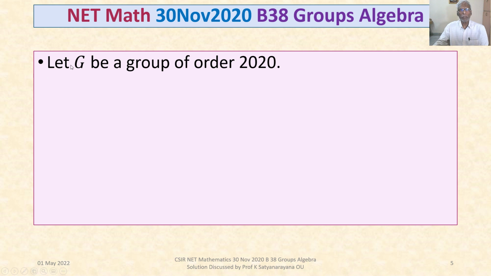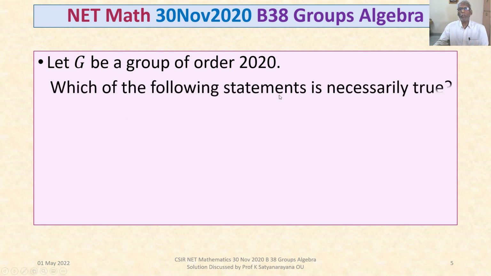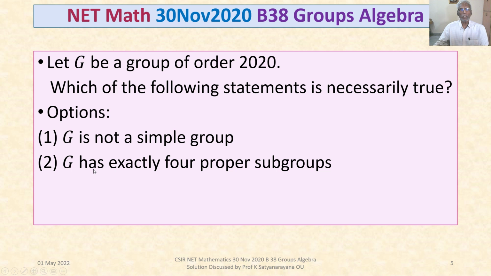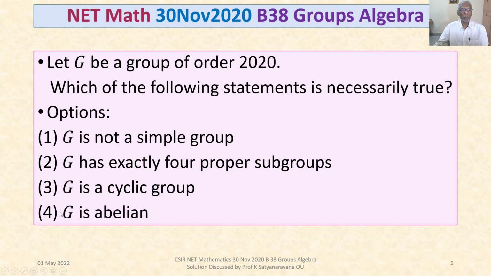The problem is: let G be a group of order 2020. Which of the following statements is necessarily true? The four options are given to us. Option 1, G is not a simple group. Option 2, G has exactly 4 proper subgroups. Option 3, G is a cyclic group. Option 4, G is abelian.